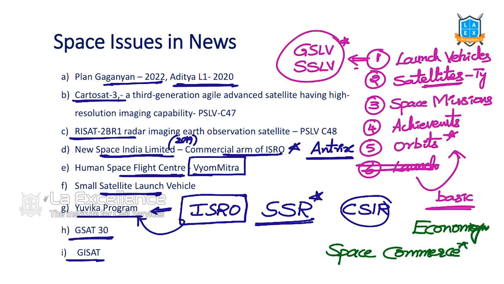In this year's economic survey, that is 2019-20, space commerce as a particular topic is mentioned, and they have discussed 2-3 paragraphs on it. India is one of the leading countries with space commerce opportunities. So space as an issue is important for our examination.